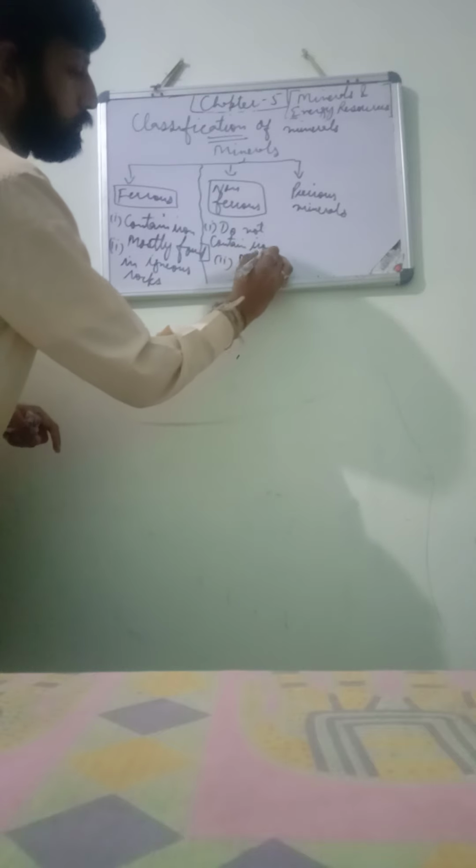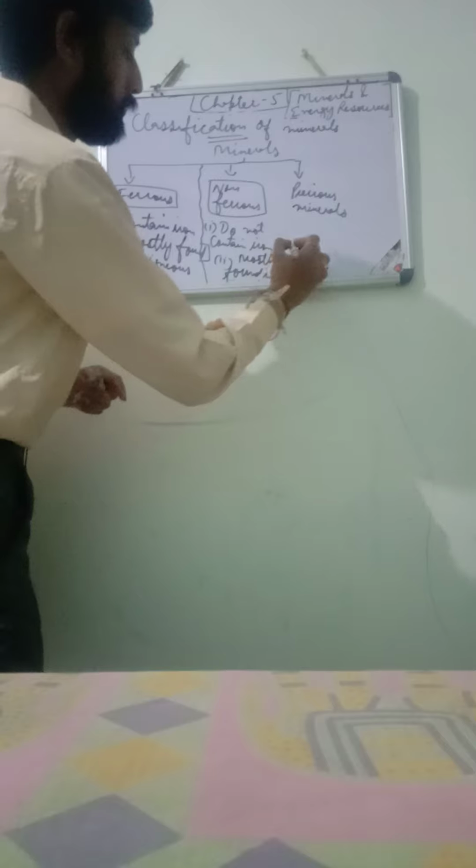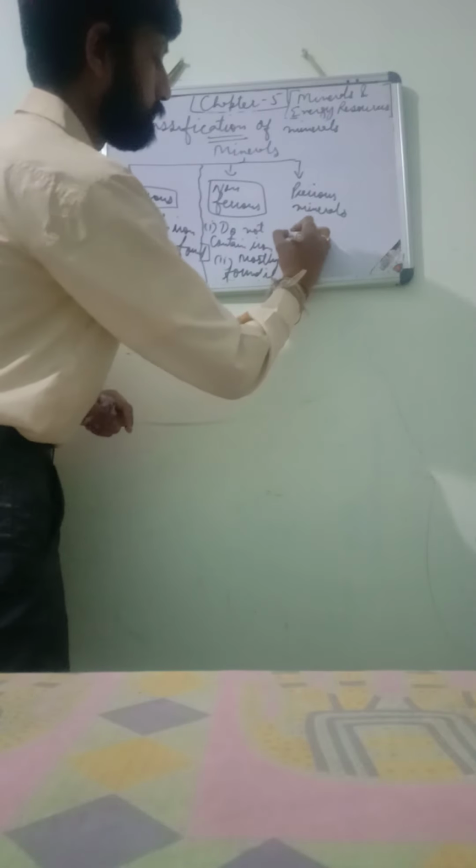Number 2, non-ferrous minerals are mostly found in sedimentary and metamorphic rocks.